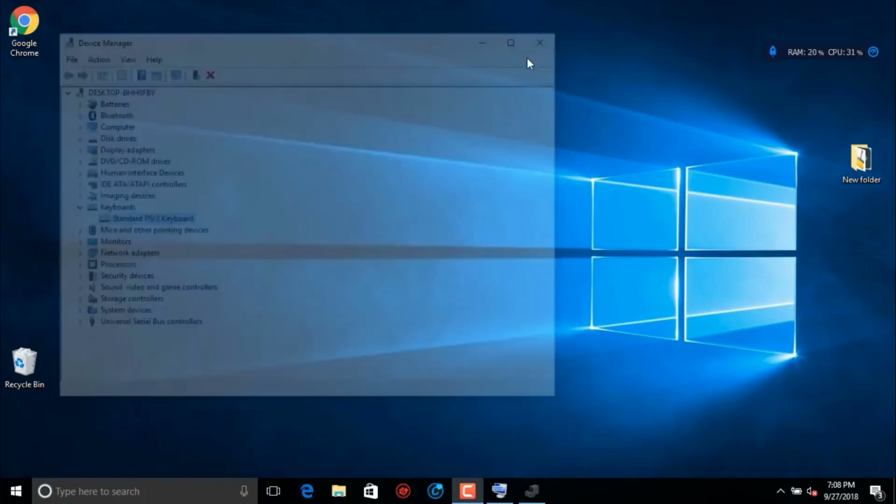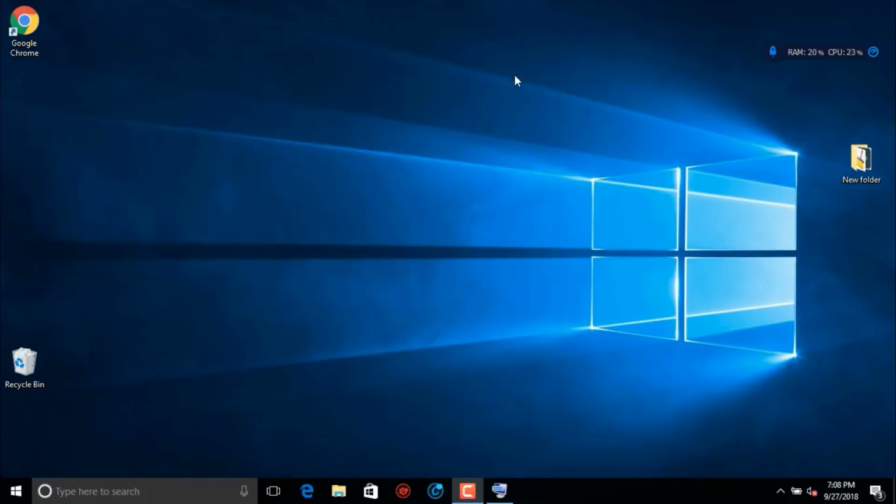Then most important, you have to restart the machine. You have to restart the laptop, then only you can get the keyboard fixed.